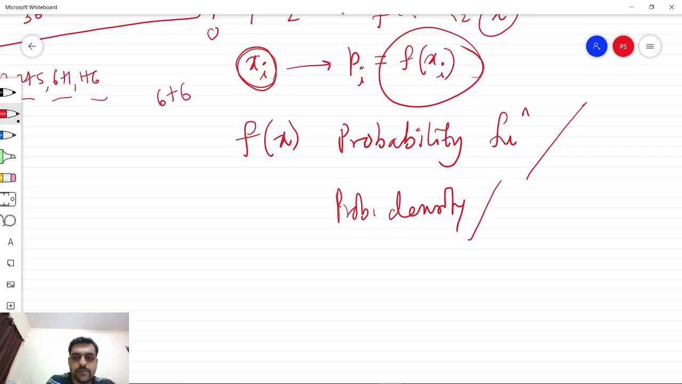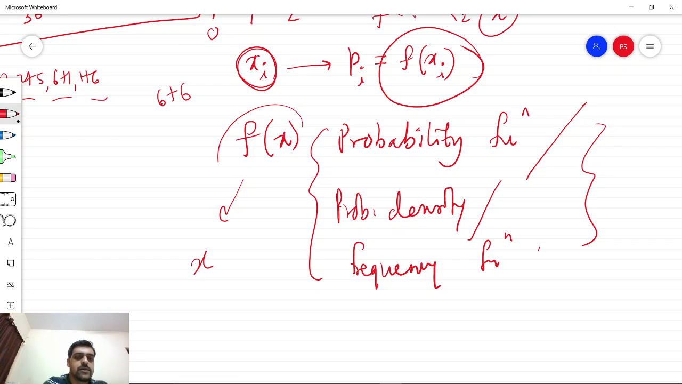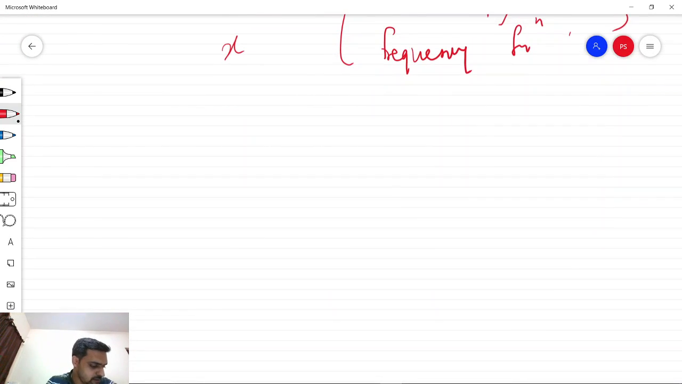Then it is also sometimes called a frequency function because it gives how frequently a variable x can have that particular value. That is nothing but the probability of that particular variable. So all these names mean the same thing, f of x. Let us consider another example before going further.